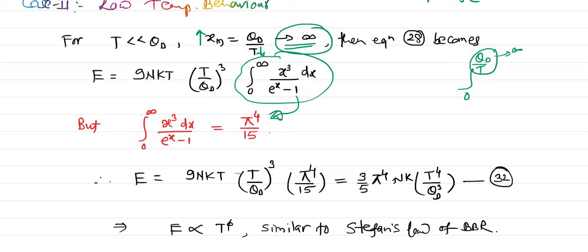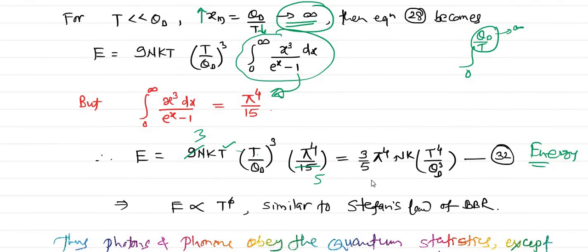Yes, we can cancel here: 3 threes are 9 and 3 fives are 15. Therefore 3 by 5 pi power 4 Nk, T cube and one more T is here, therefore T power 4 divided by theta D cube. This is the energy equation in case of low temperature behavior in Debye's theory.